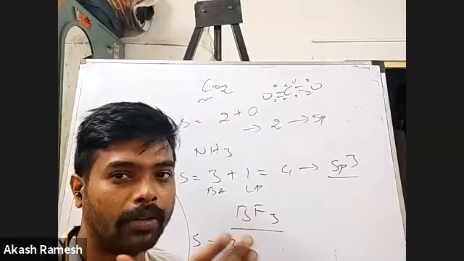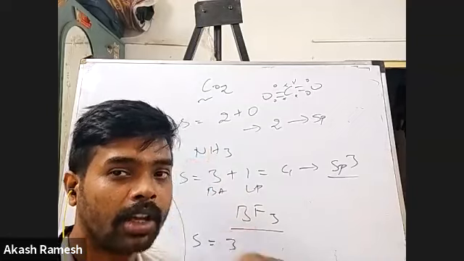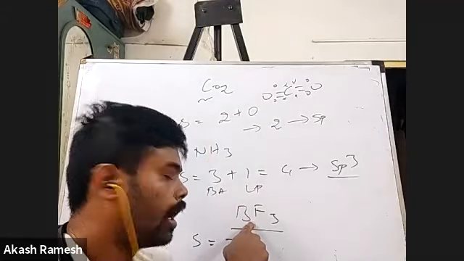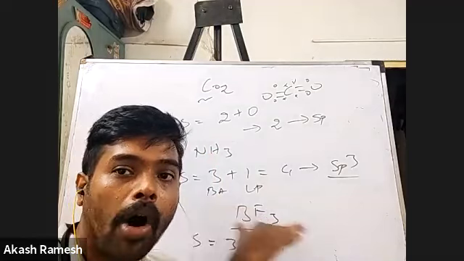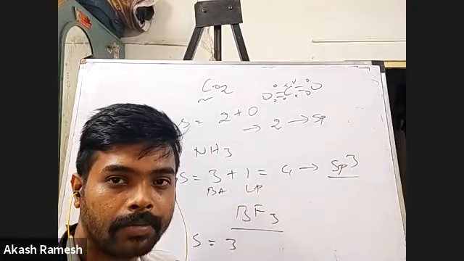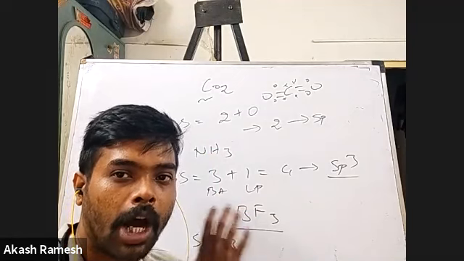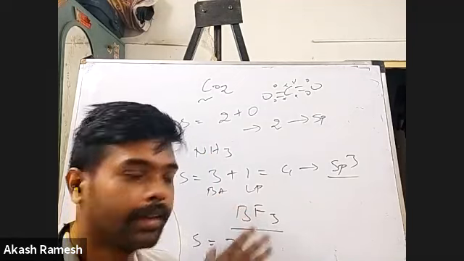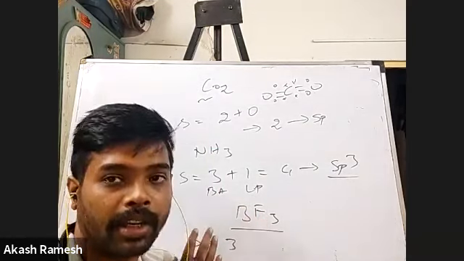Very good. So now, if there are 3 valence electrons, how many sigma bonds, how many bonds will be there between boron and fluorine here? How many bonds are there between boron and fluorine here?